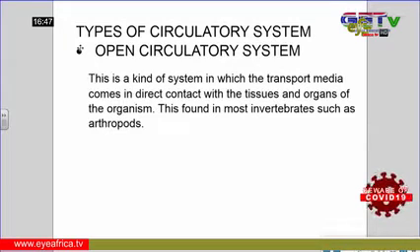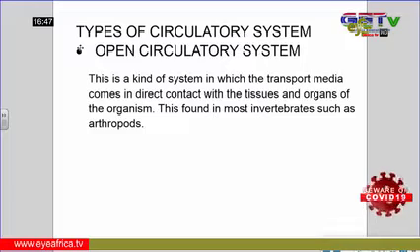We have two major types of circulatory system. Please take note of that. We have the open circulatory system and we have the closed circulatory system. When we say something is open, what are we talking about? There's free movement, as we can all relate to. When we say a circulatory system is open, it's a kind of circulatory system in which the transport media, as we all know, it could be the hemolymph, which we